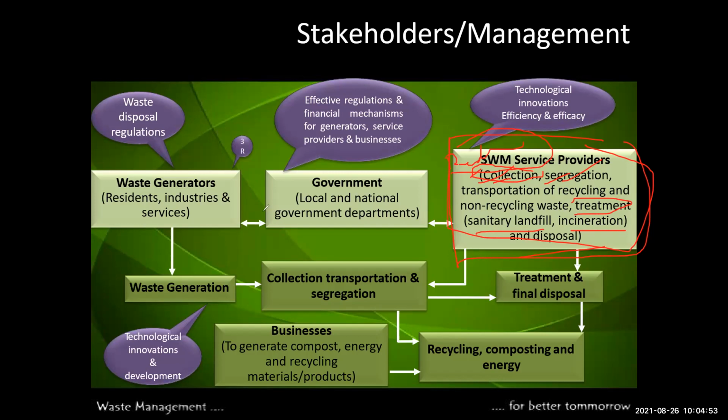So these are three parts: waste generator, government, and SWM public service provider. The waste generator means technological innovation and development. Waste generation involves technology innovations, and then collection, transportation, and segregation. Then treatment and final disposal. This is the part of recycling, composting, energy, and the business to generate compost, energy, and recycled material products. So this is stakeholders management. Okay, this is clear.